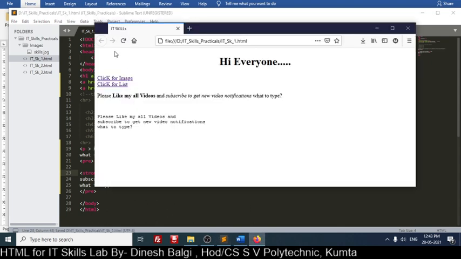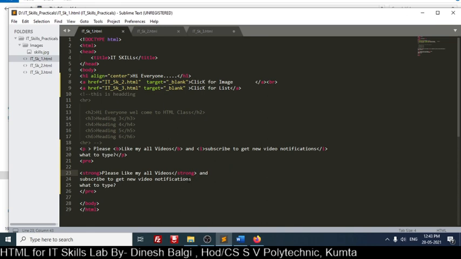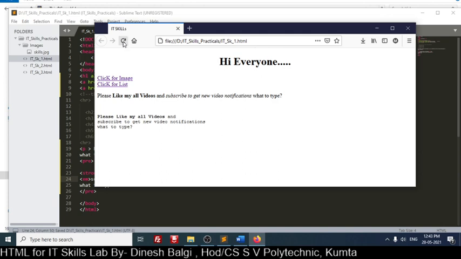Strong is the same as bold. See, it has become bold, correct? For italics I can also use em. Close it, save and refresh.